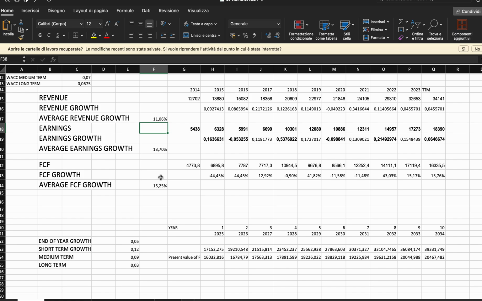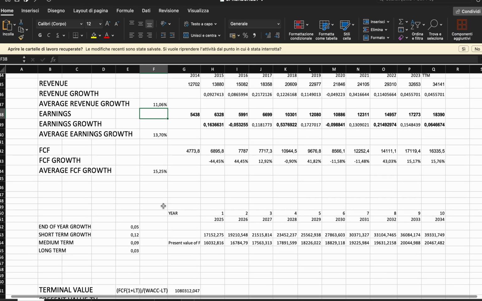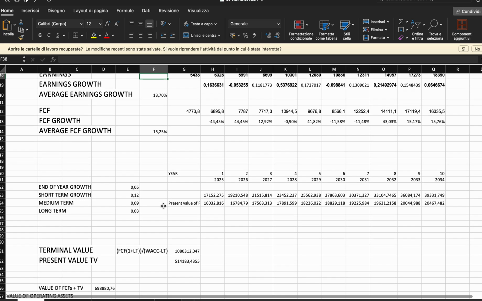Okay, so we start making assumptions for the future for Visa. So here's how I've made these assumptions. I want to stay conservative, because when you make assumptions, you need to stay conservative because the future is uncertain. So I've taken short-term growth for the free cash flow slightly less than what has happened in the last 10 years, just to stay conservative.